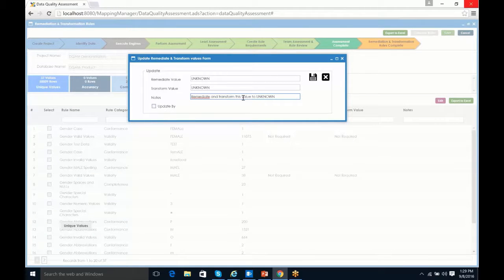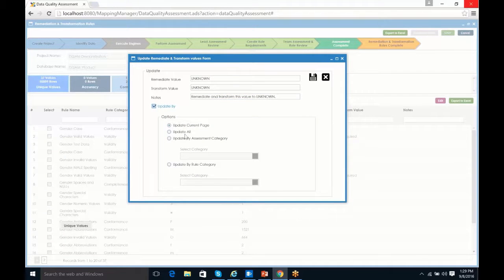So this is going to get assigned to each of the values that I select. So here I can say update by, and I can do things en masse. I can say everything on the current page or all the values if I want. I can also say update by assessment category. That's what I'm actually going to select, because I know that everything that was questionable, that was identified as test data, invalid data, all of those are not correct and are going to be converted over to unknown. So I can do that.